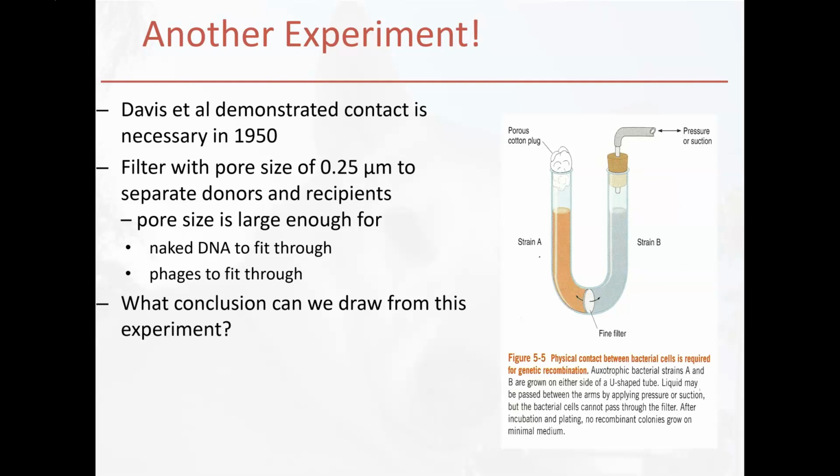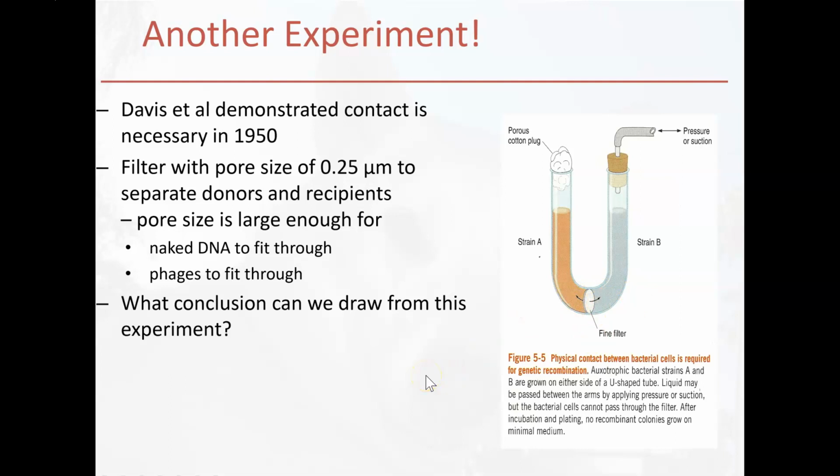a little bit further. So they asked that group for their mutant E. coli strains, and they took those bacteria and put them in this really interesting contraption here. You can see that they have strain A on the left, strain B on the right, but they separated these bacteria by a very fine filter. And this filter had pores in it that were big enough to allow DNA to go back and forth, and also big enough to allow phages to go back and forth.